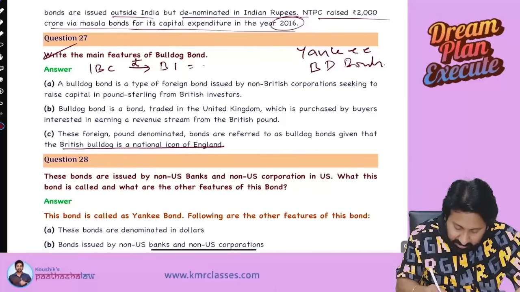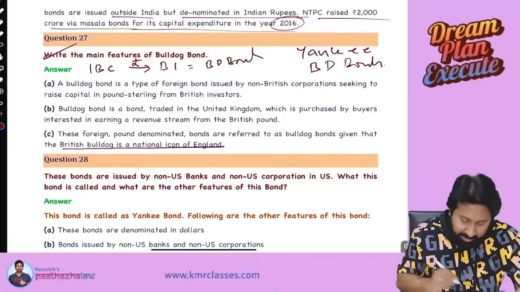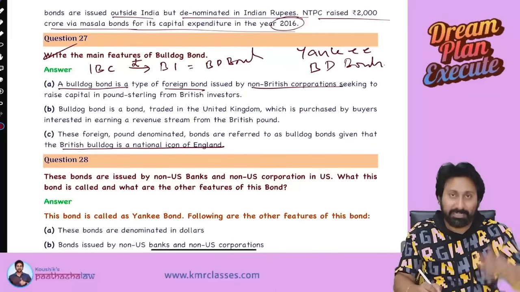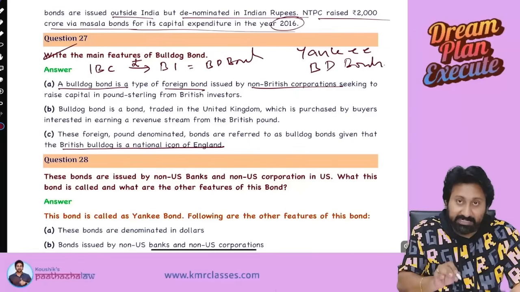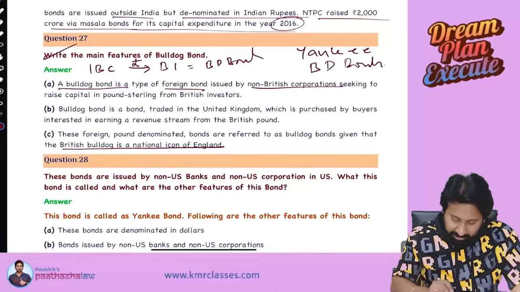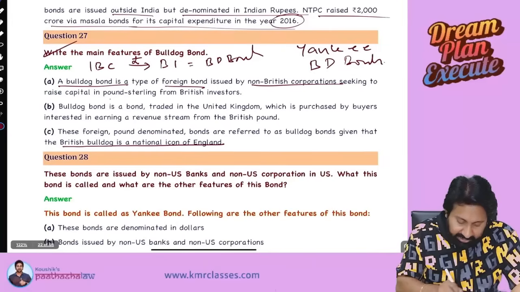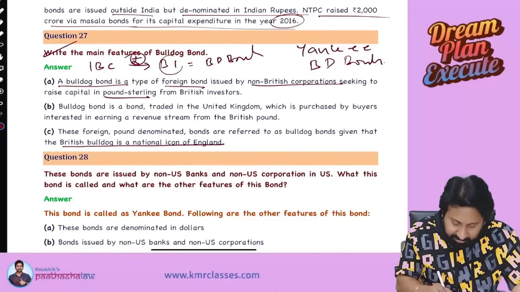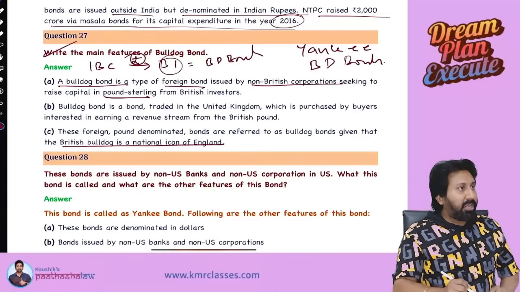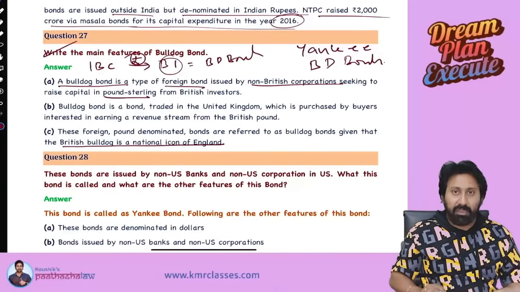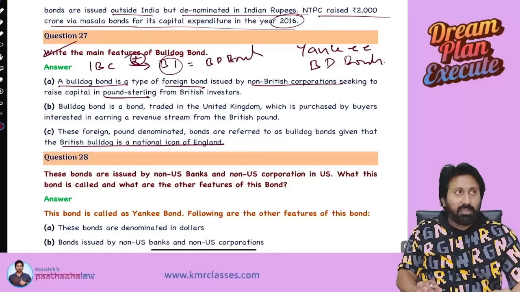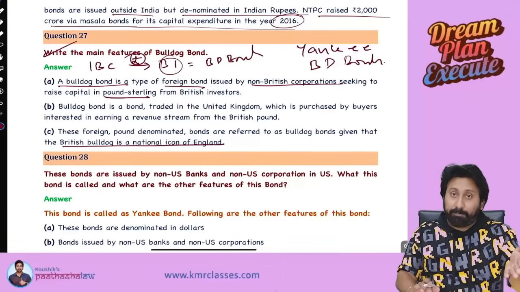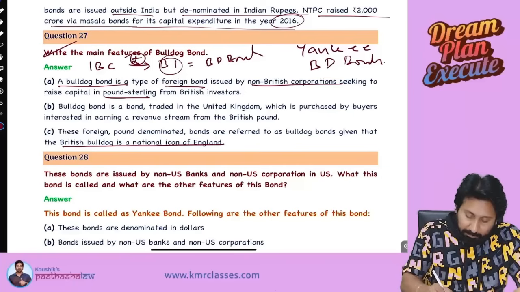These are called bulldog bonds, BD bonds. So a bulldog bond is a type of foreign bond issued by a non-British corporation. That's why we say that it is other than the British corporation. Next, seeking to raise capital in pounds, in pound sterling. Pounds are also called pound sterling, from British investors. In our example, we have taken an Indian company. It can be anything, but in the example I have taken Indian. So a non-British company issuing to British investors in their currency, pound sterling bonds, those are called bulldog bonds.